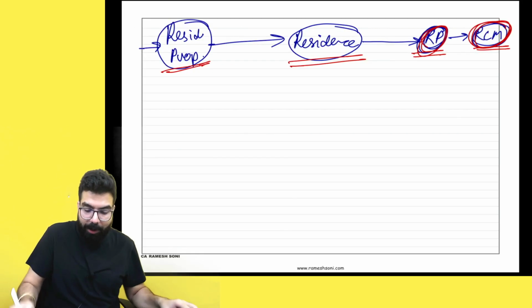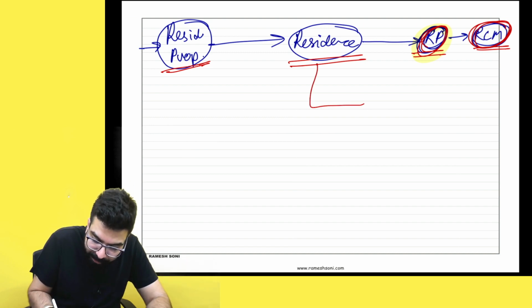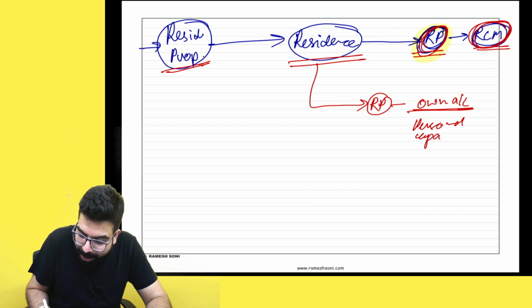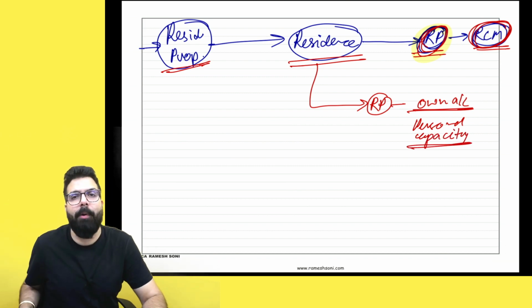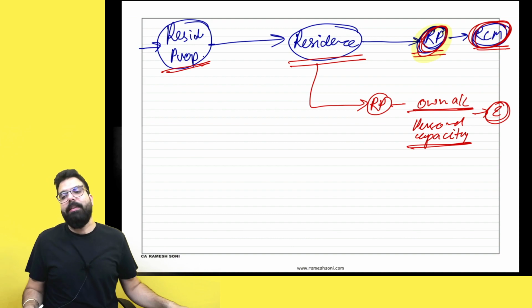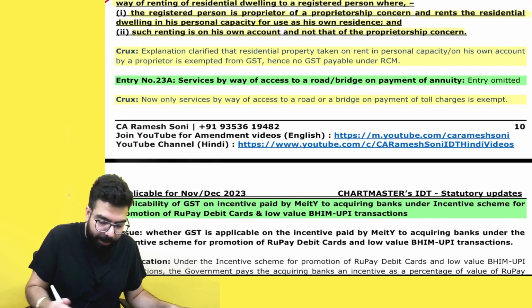Remember this point, everyone. Even if I am a registered person, but if renting of residential property is taken by a registered person on own account in his personal capacity, I have not taken it for my business, I have not taken it for staying of my employees and showing it as my business expense, in that scenario also, it will come under exemption. I don't have to pay the GST under RCM. I hope this point is clear. Yes, sir. Point is clear over here.